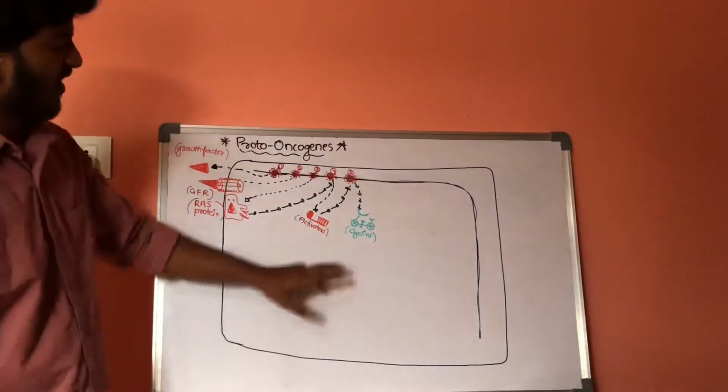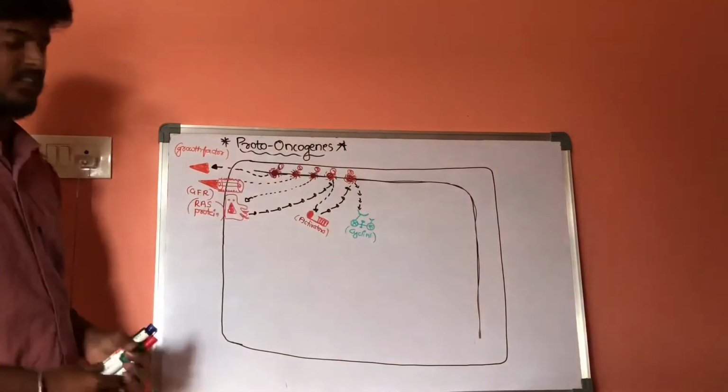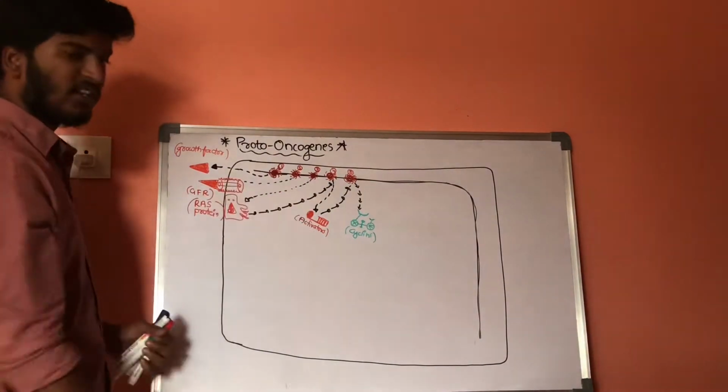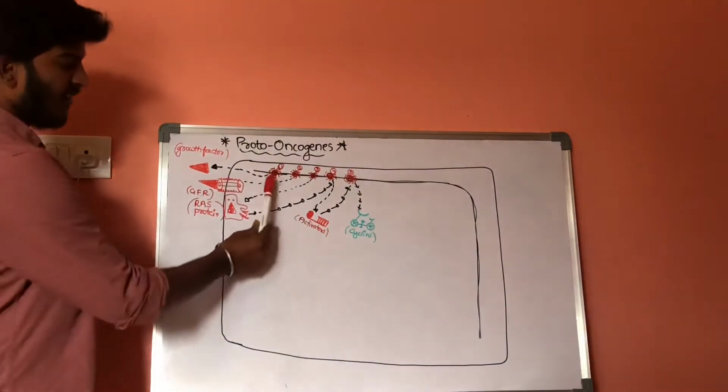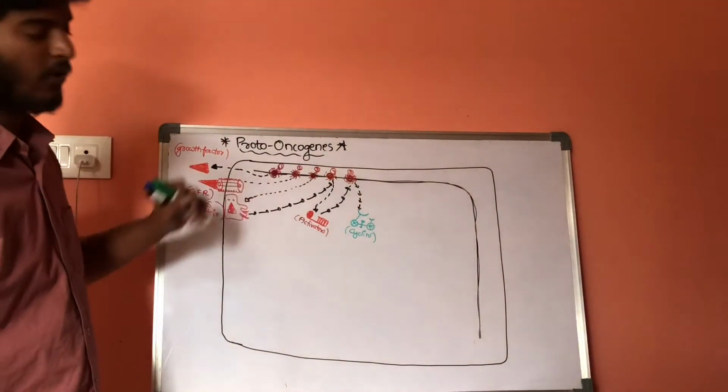Whenever these cyclins are formed, they will activate another set of genes, which are subsets of proto-oncogenes. Set 1, set 2, 3, 4, 5: these are the sets of proto-oncogenes.